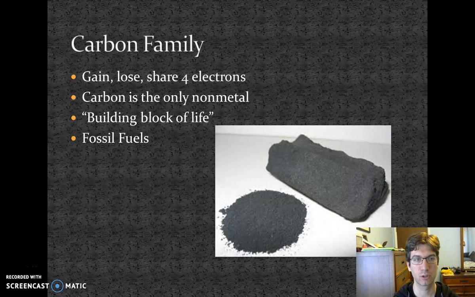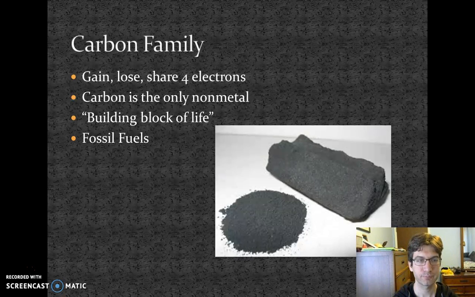So our first is carbon. Carbon is going to react by gaining, losing, or sharing 4 electrons. There is a lot of carbon in our world. It is the most abundant element on our planet, and therefore it is very easy for carbon to find another carbon that will take 4 electrons. Because it can gain, lose, or share 4 electrons, it can combine with itself a lot, and we get a lot of different forms of carbon based on what it is combined with and how it combines.